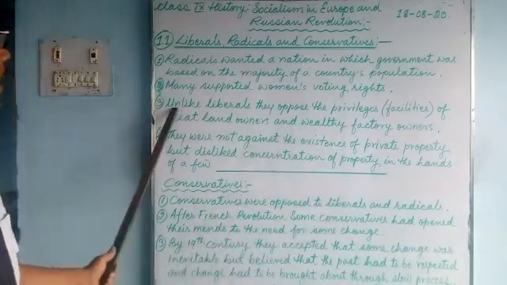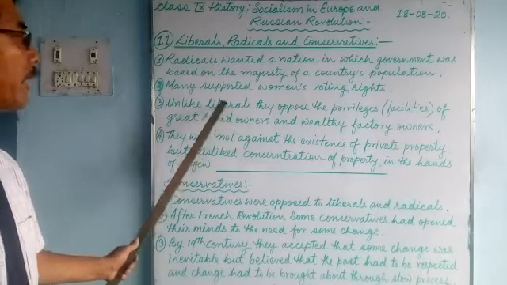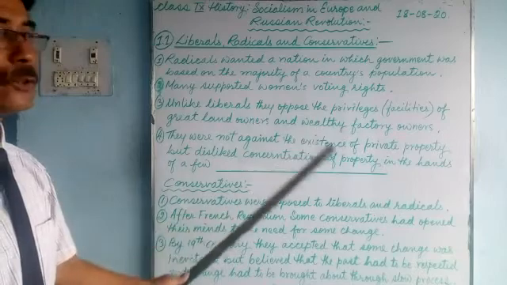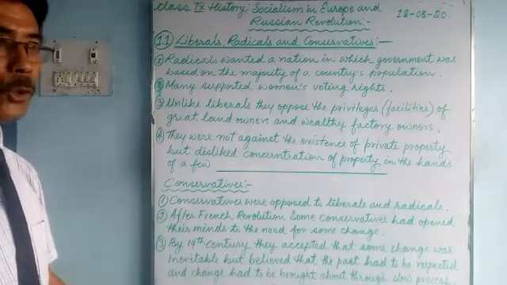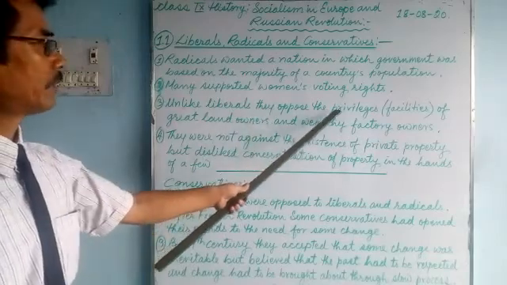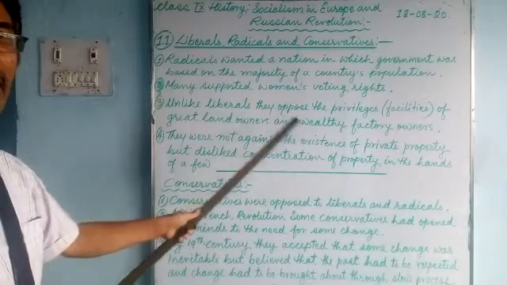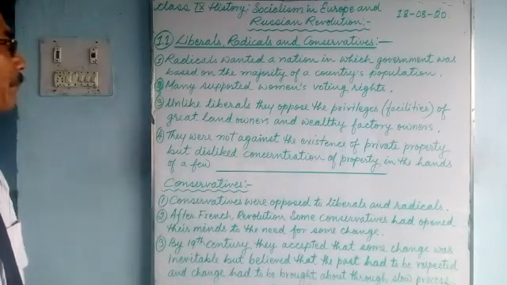Here, unlike liberals, who always supported landowners and wealthy factory owners, radicals who wanted total change opposed the facilities enjoyed by great landowners and factory owners.